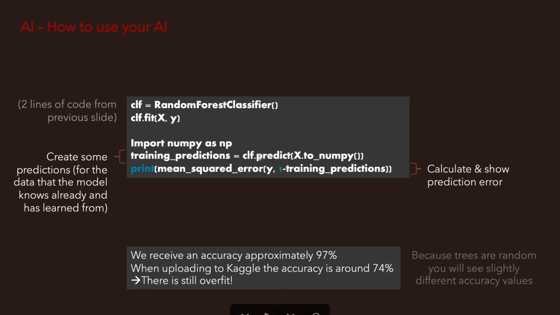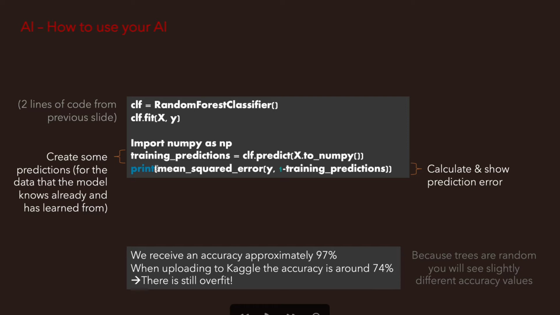And then what we're going to get here in this object training predictions is something where the model tries to recreate that vector Y. So based on this matrix X, and X could be new data, but in our case we're lazy, we're just using the data the model has already seen. And you should actually not do that, we'll talk later about why not. Based on that information, predict if someone has survived or not is in here.